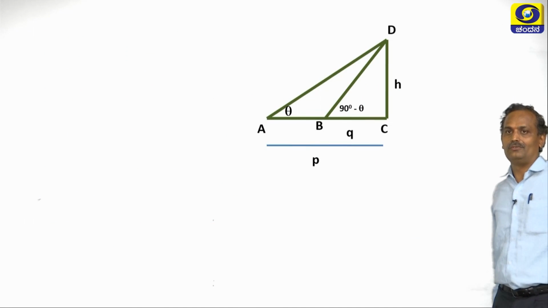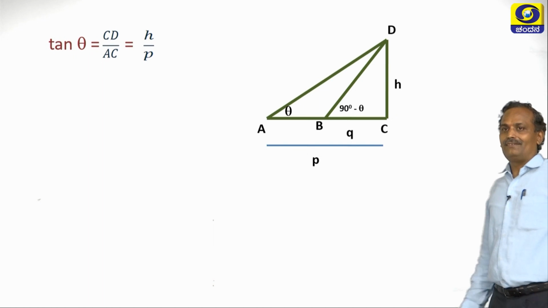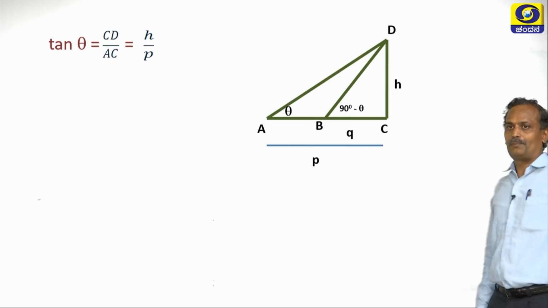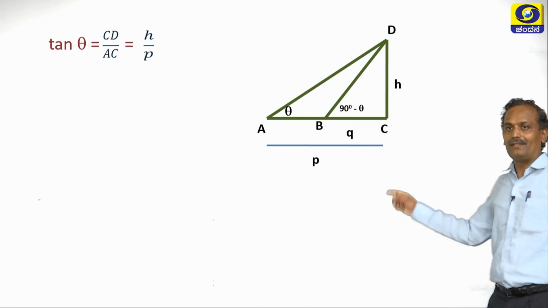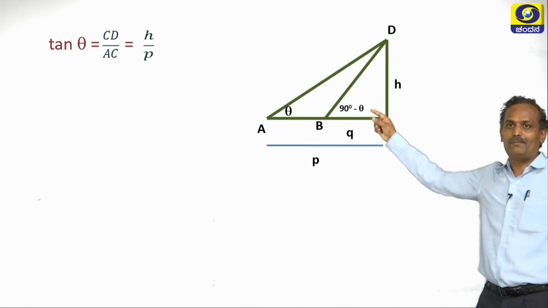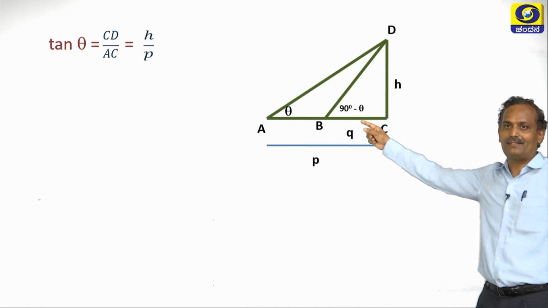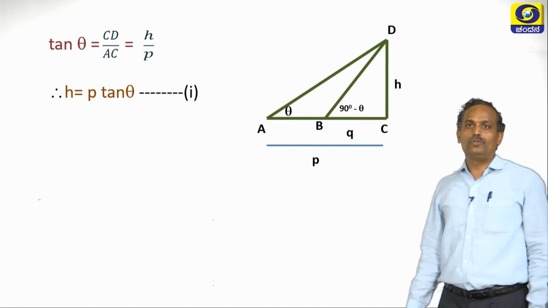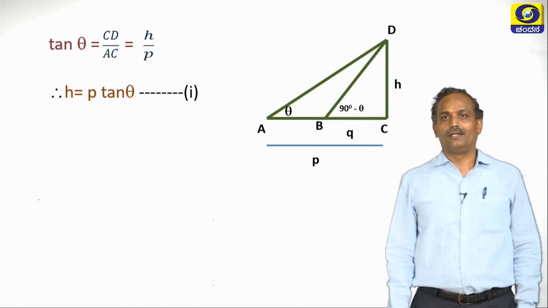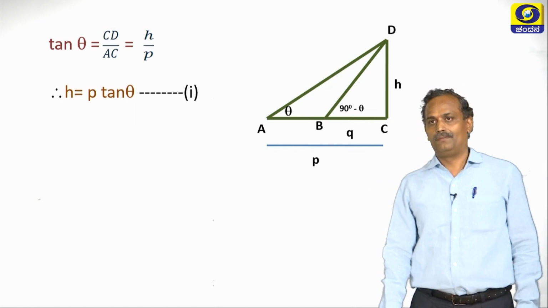Now let us continue. Now tan theta, what is tan theta with respect to triangle ADC? Tan theta is nothing but CD by AC. So CD is H by P. So H is nothing but P tan theta. So call this as equation 1.